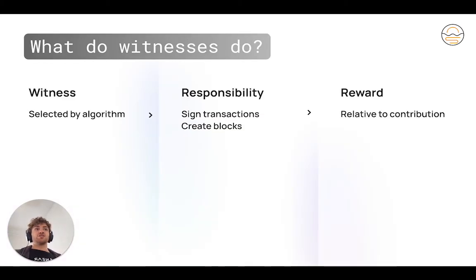What do witnesses actually do? Well, once the witnesses are selected, they will be responsible for verifying transactions and signing blocks for the following epoch, receiving block rewards and transaction fees as compensation for their contribution to the network.